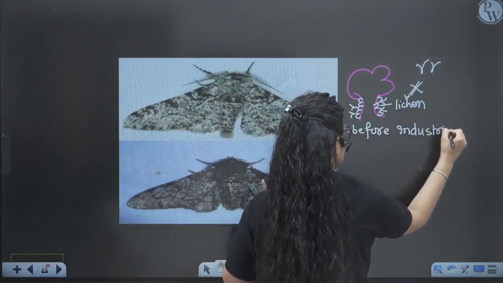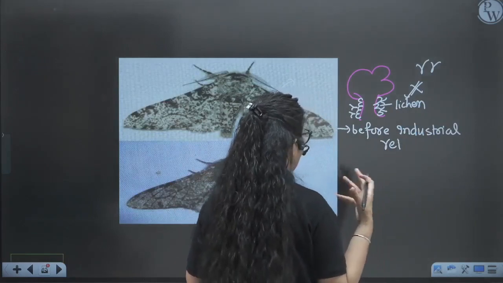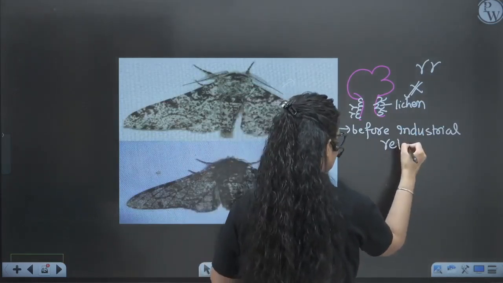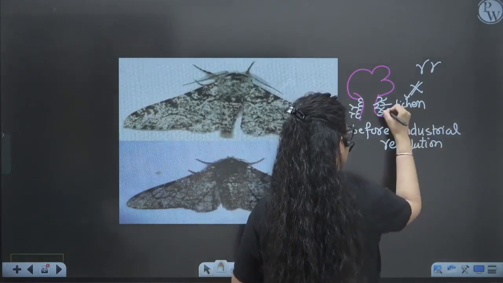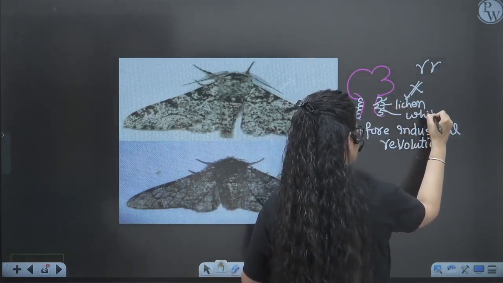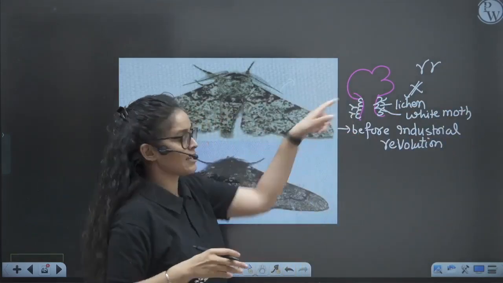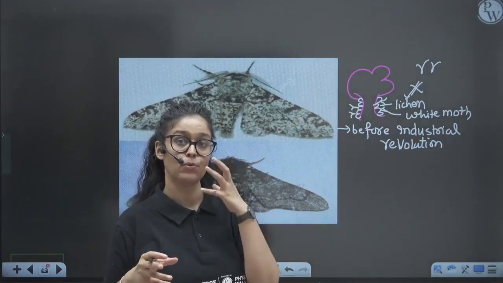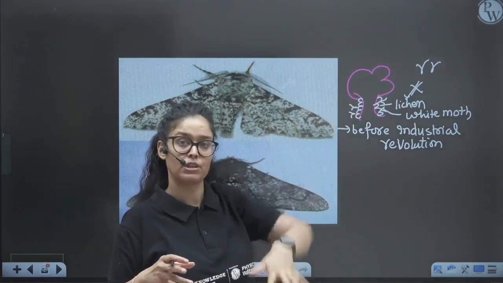Before the industrial revolution, the non-melanized moths, which don't have any pigments, were selected. The white moths were selected. Dark color moths sitting on the lichen tree were seen by the predator and their population was very low.